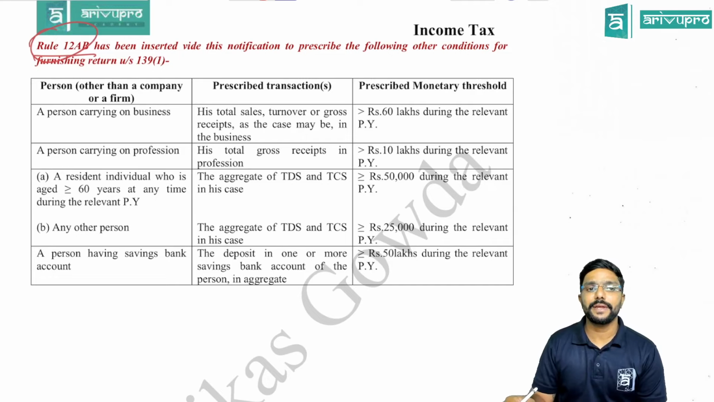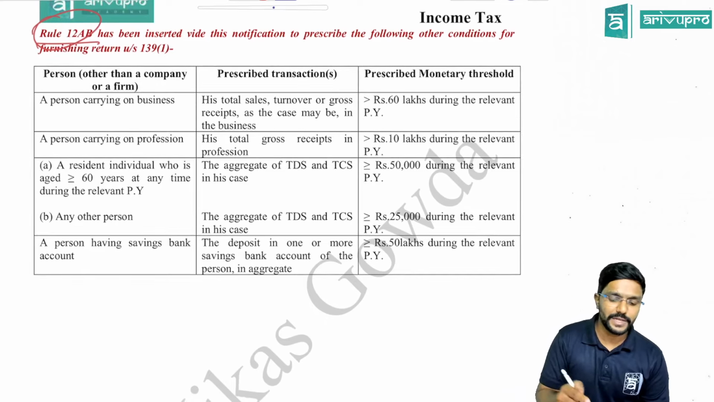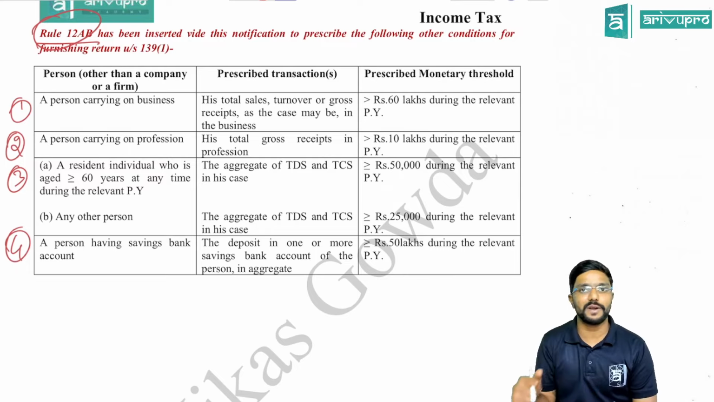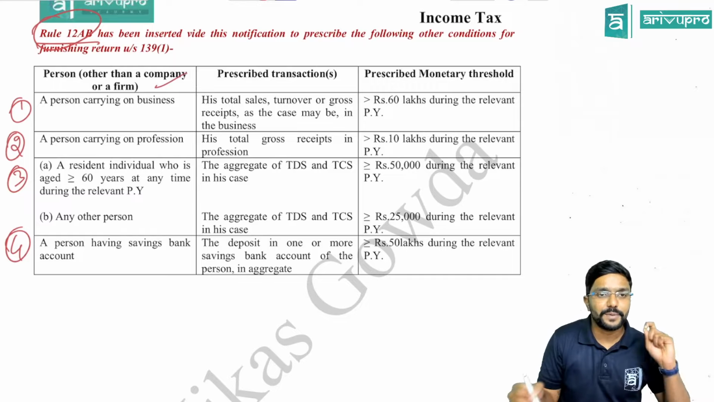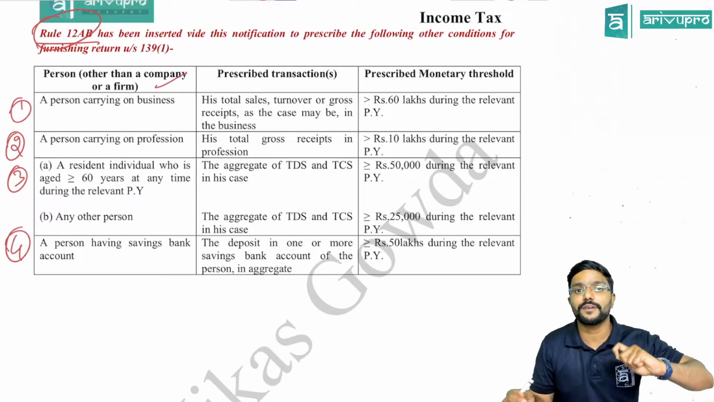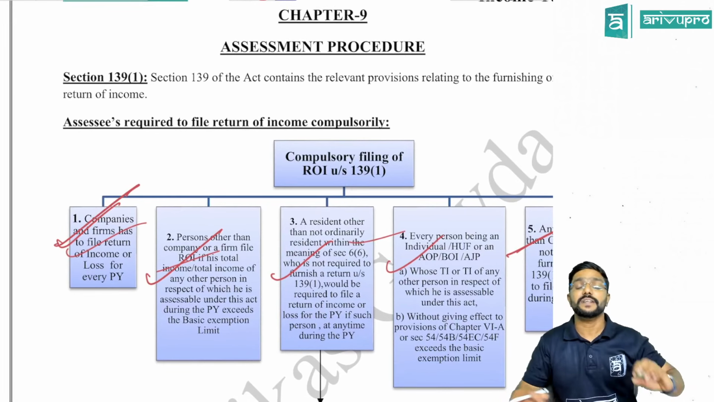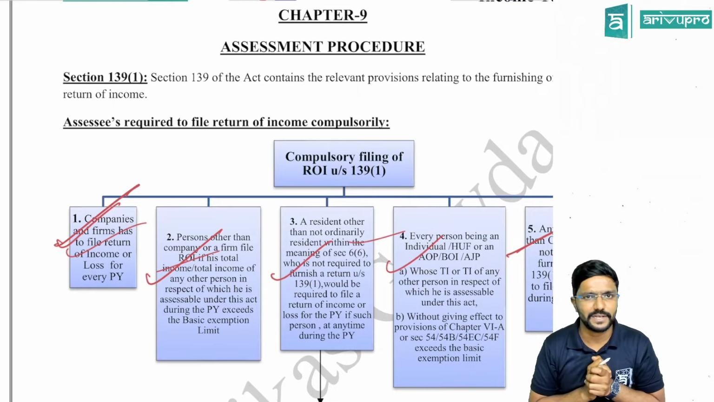Rule 12AB has been inserted via this notification to prescribe the following other conditions for furnishing the return under section 139 subsection 1. Okay. So there are 4 scenarios covered here: 1, 2, 3, 4. And this is in addition to whatever was already there. This is the new thing now. What is it? The heading you see: person other than a company and a firm, because a company or a firm is always supposed to file the return irrespective of their income. Whether they have income or loss, they have to file their returns, guys.